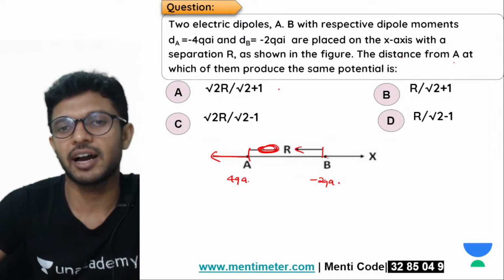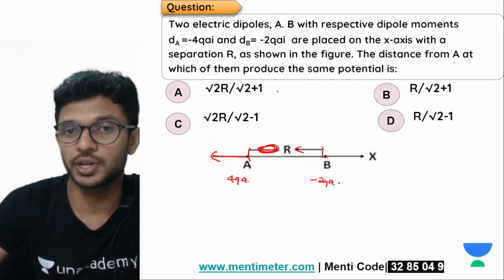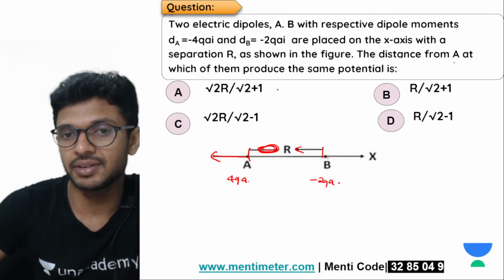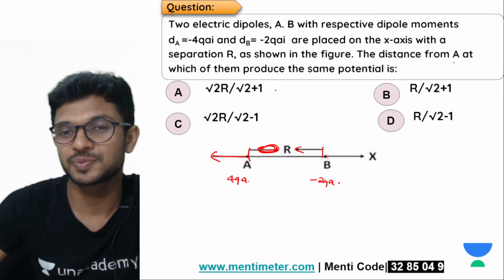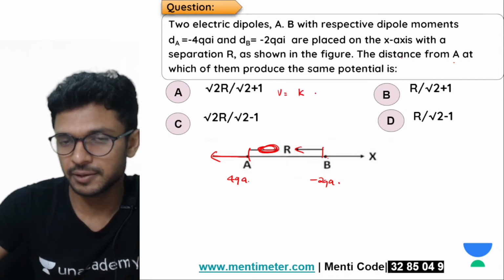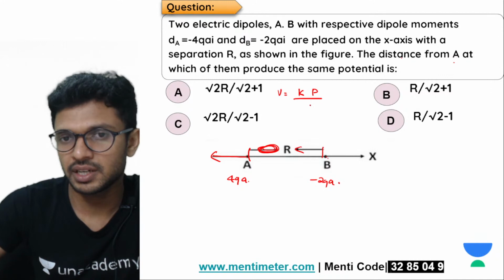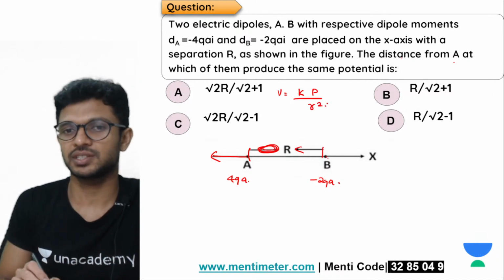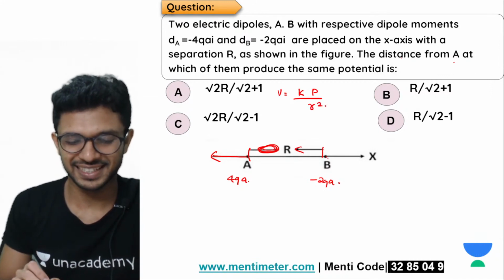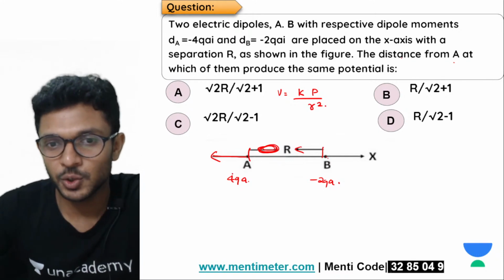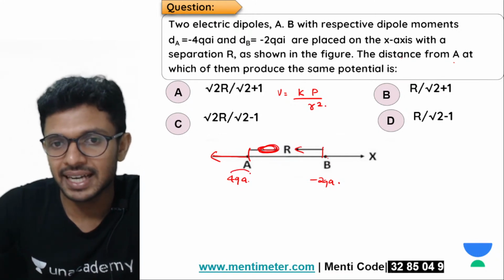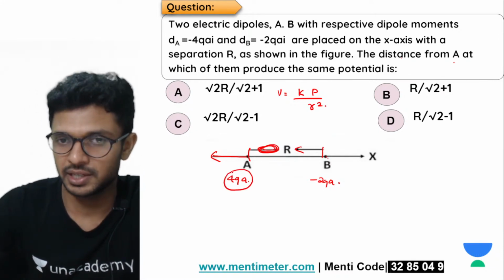Obviously, first we have to know the formula for potential produced by a given dipole. How many of you know the formula? Potential is equal to K times the dipole moment divided by the square of the distance to the point, isn't it? Now, you know that A has a larger dipole moment.